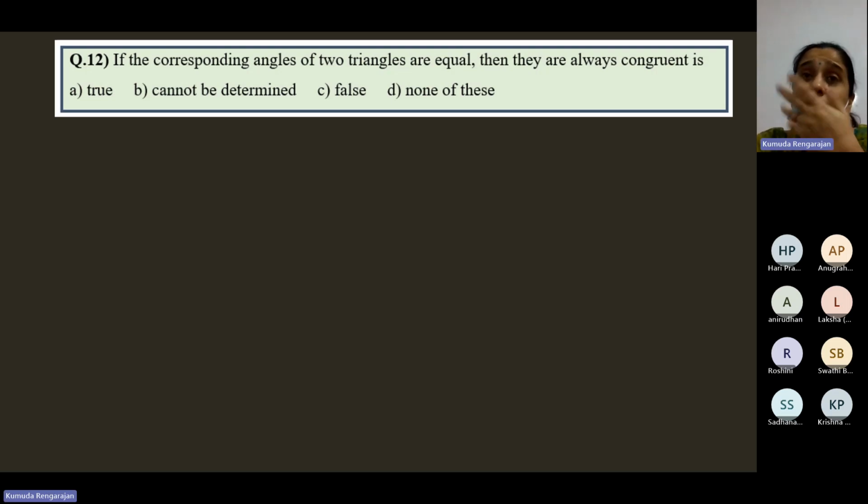They may be congruent. Yeah, they may be congruent. It's true, they may be congruent. Confusing, there will be one perfect answer.